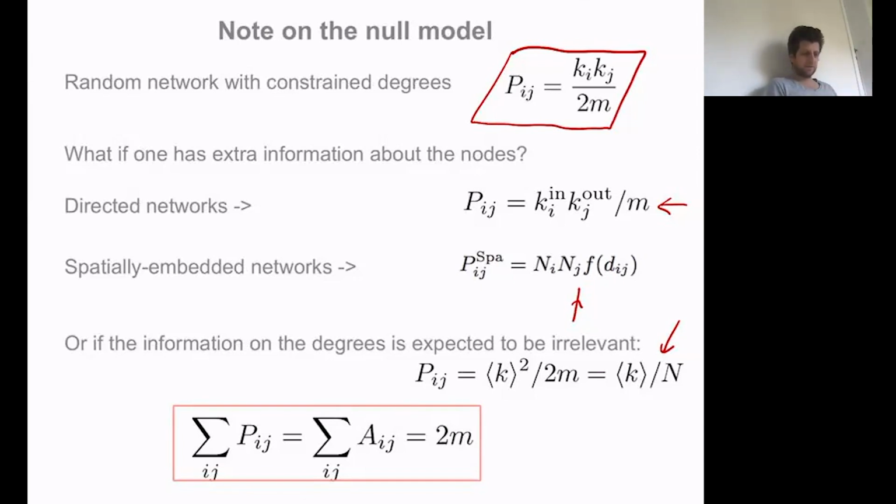That can be done by incorporating a certain function that depends on the distance between nodes inside the space into your null model. But in all of these choices, a basic requirement is to assume that the total number of edges, or the total weight of all of the edges, inside the graph and inside the null model need to be the same. And that is always the same number.